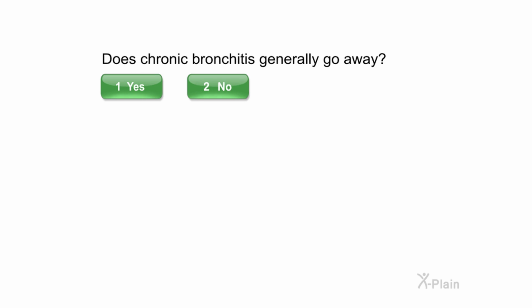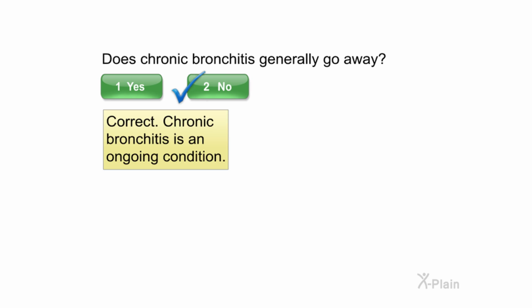Does chronic bronchitis generally go away? Select yes or no. Correct. Chronic bronchitis is an ongoing condition.